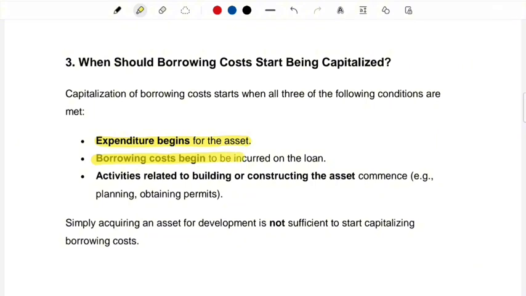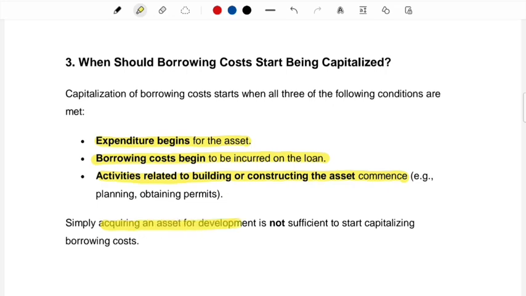Then borrowing costs begin to be incurred on the loan. So it means that you've already taken the loan and the interest has started to accrue on that loan. So borrowing costs have begun. Activities related to building or constructing the asset commence. Example, planning or obtaining permits. So in such situation, you can just say as a summary that the things have started actively happening. Okay, expenditure has begun, borrowing costs have started to occur, and activities related to building or constructing the asset commence. So you have started the construction of the asset.